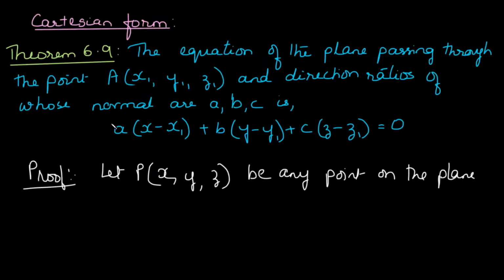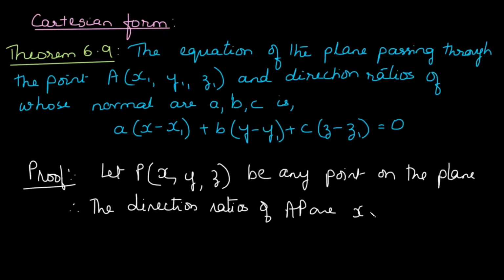So there are two points on the plane now, A and P. Therefore the direction ratios of AP are the coordinates of P minus the coordinates of A. We know this very well. So the direction ratios of AP are x minus x1, y minus y1 and z minus z1.